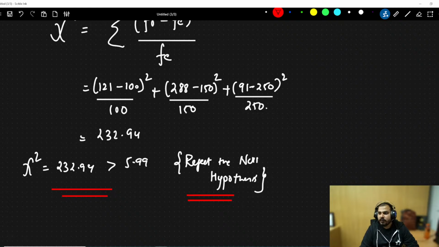Yes, Nimai Ghosh, I will also show you in Python. Don't worry. So 232 is greater than 5.99. So we are rejecting the null hypothesis.